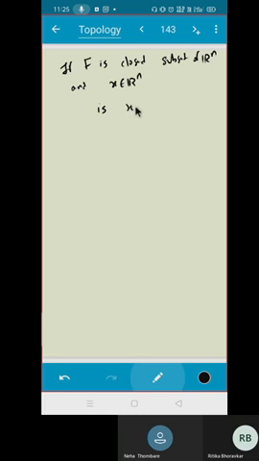Is X plus F still closed? What can you say? X is any element in Rn. It may be in the set F or it may not, I don't care.